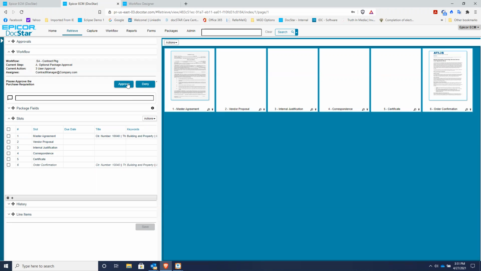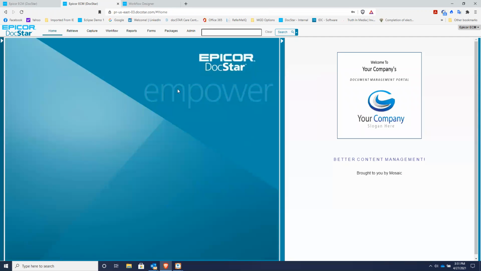And this is what it looks like to approve or deny a package. But this package is not complete yet, so we won't do that. Anyway, that's the document management system, Docstar Epicor ECM, and for the purpose of contract management.